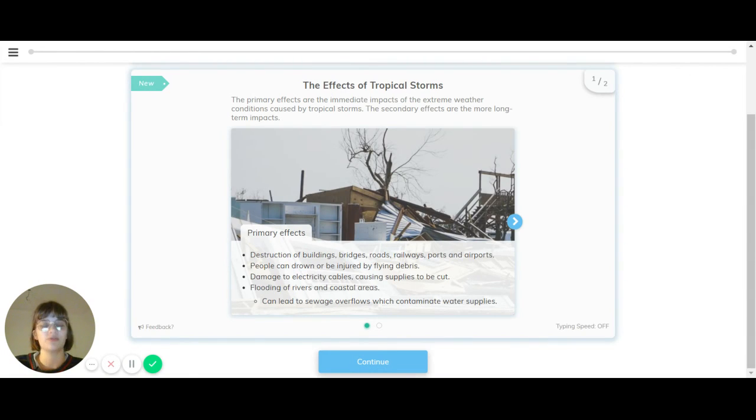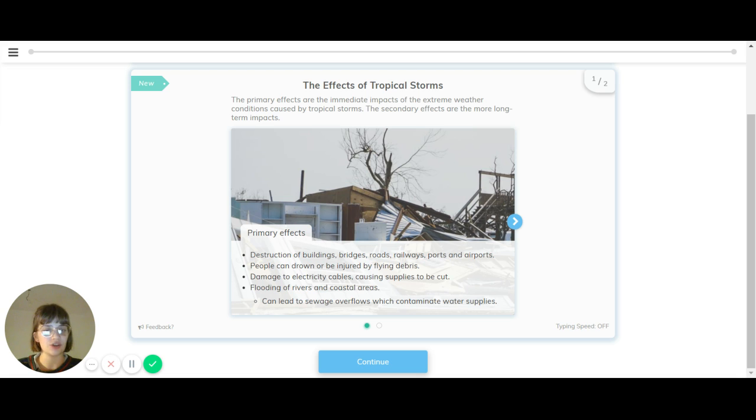Hi there. For this topic, we'll be looking at effects of tropical storms. There are different kinds of effects: primary and secondary effects. Primary effects are the immediate impact of the extreme weather conditions caused by tropical storms, and secondary effects are the more long-term impacts. Let's look at primary effects first.